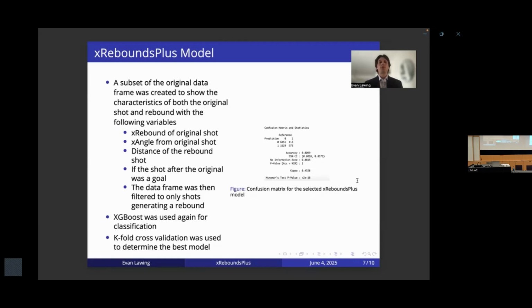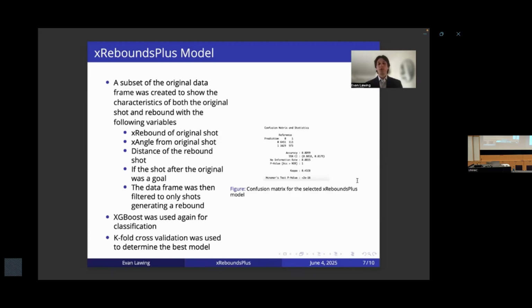So for the xReboundsPlus, we need to create a subset of the original data frame that was able to show both the original shot and the rebound, so that we could actually see what would happen with each shot. So what we had here was the xRebound value from the original shot, the expected angle of the original shot, and then for the next shot, we had the distance of that rebound, how far that rebounded shot was from the net, and if the shot after the rebound was a goal. This was just to show if that exact shot were to happen again, would that result in a rebound, and would that rebound result in a goal?